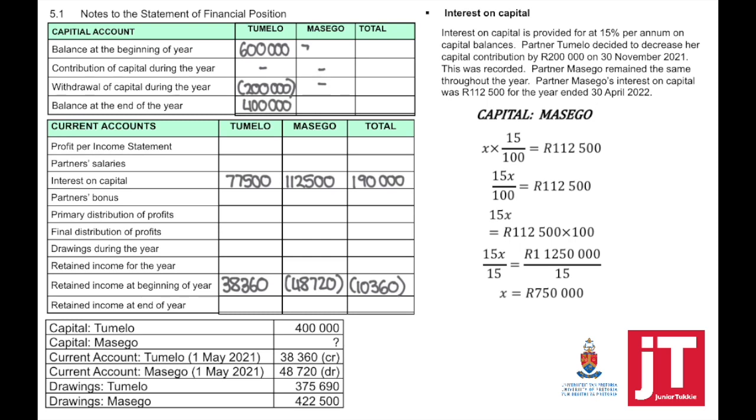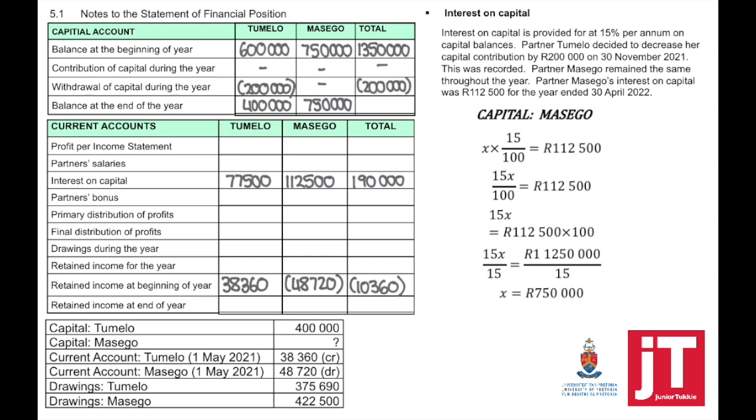There was no movement, which means that the balance in the beginning is the same as the balance at the end, which we calculated as 750,000. Now we can finish the capital account note by adding Tumelu in the beginning plus Masego, which equals the total balance at the beginning of the year.